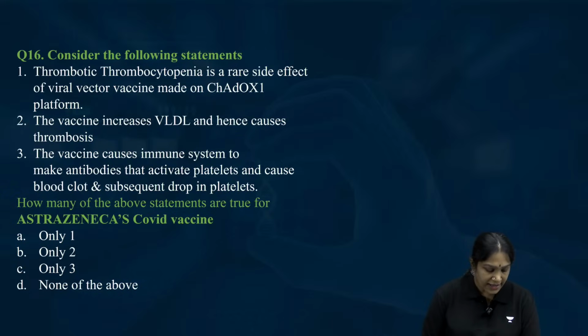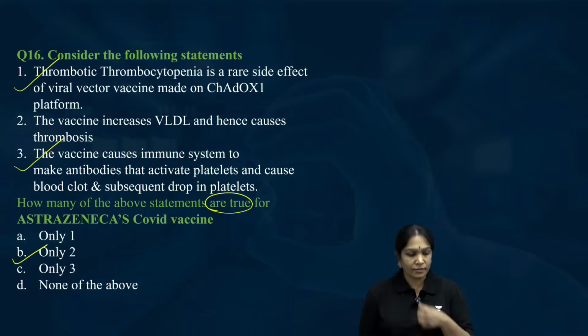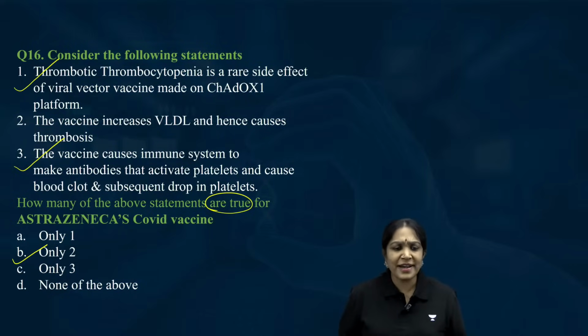Okay, the correct answer is B. Only 2 are true. Which 2 are true? 1 and 3 are true. This was very much in the news. I hope you remember, recently everybody was afraid of this.